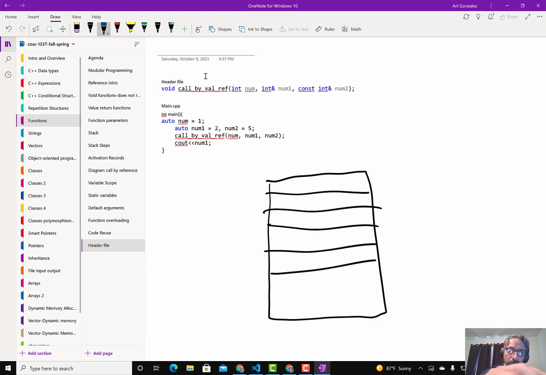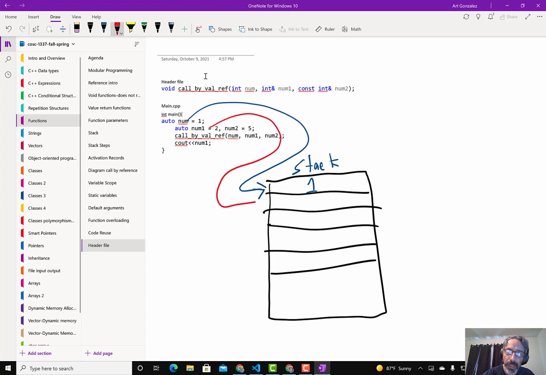So we have num1 right here. So that's 1. And then we have num2, value of 5. We call by ref, right?